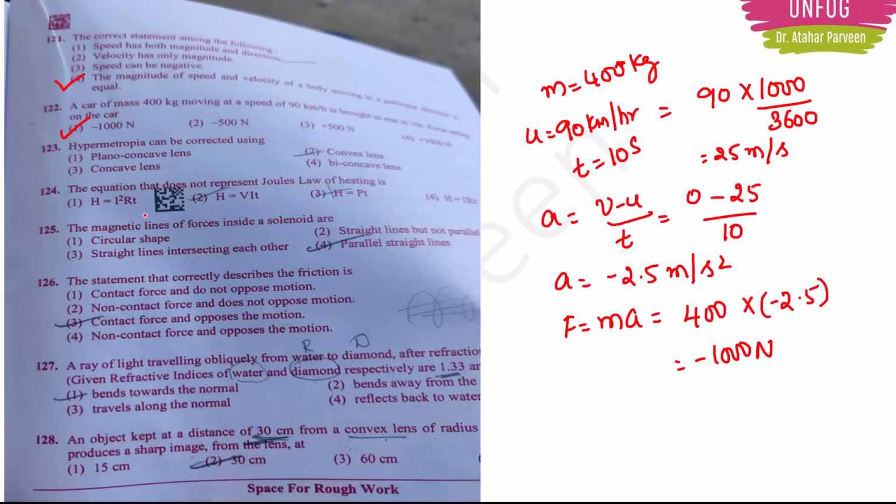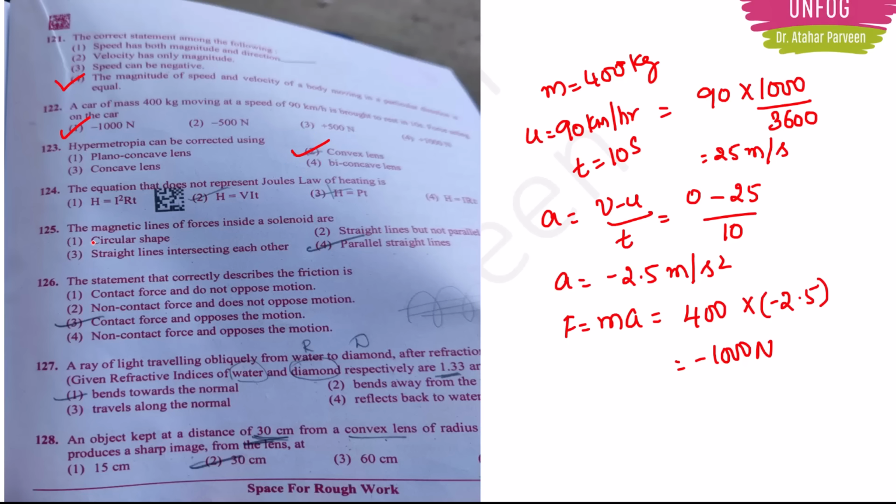Next, question number 123. Hypermetropia can be corrected using. Actually, hypermetropia means long-sightedness, right? It can be corrected by a converging lens, which is actually a convex lens. So option 2 will be the correct answer here.